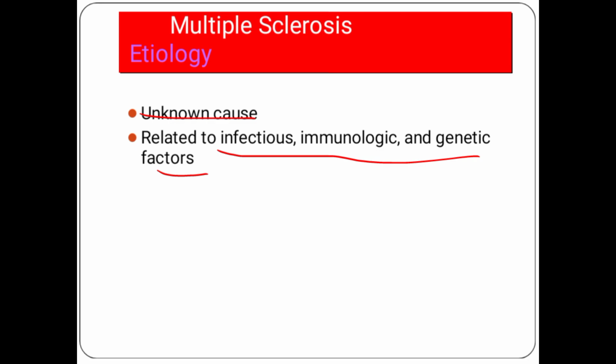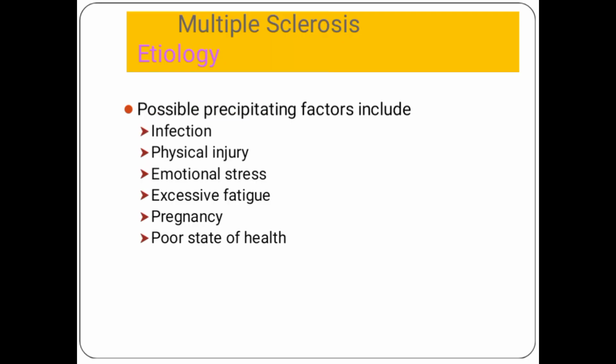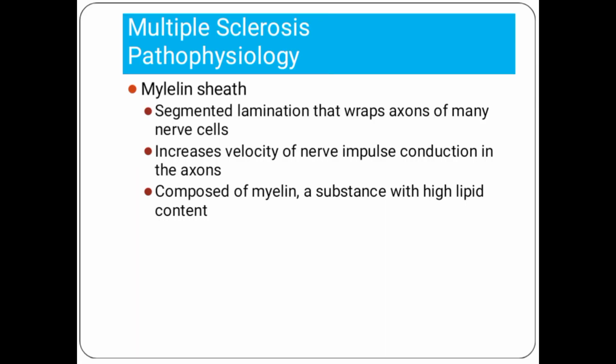Now, the cause is unknown, but it can be infectious, immunologic, and genetic. First, we will talk about infection. The predisposing factors are infection, physical injury, emotional stress, excessive fatigue, pregnancy, and poor state of health. Okay. Now, multiple sclerosis, how is the pathophysiology?